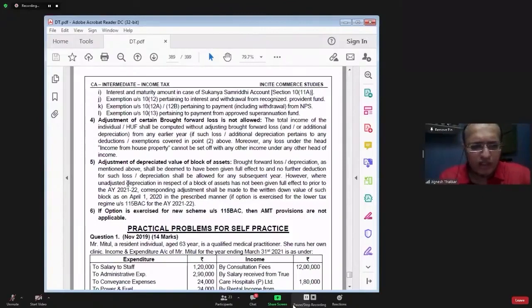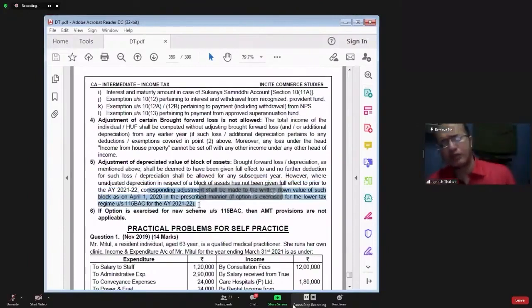However, if the unadjusted depreciation in respect of a block of asset has not been given full effect to prior to assessment year 21-22, corresponding adjustment shall be made to the WDV. In other words, if you have some unabsorbed depreciation, and that unabsorbed depreciation is not adjusted in the value of block, then from the value of block you have to reduce it.